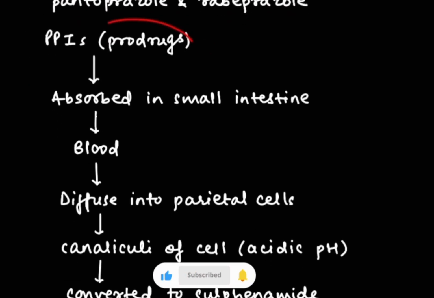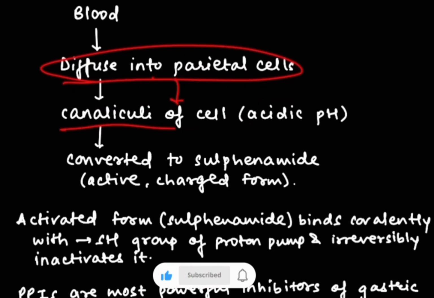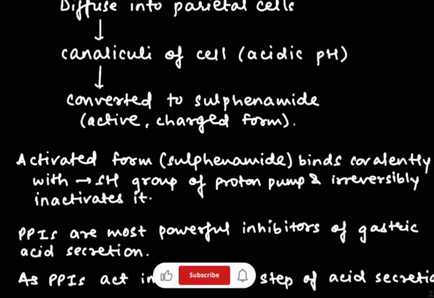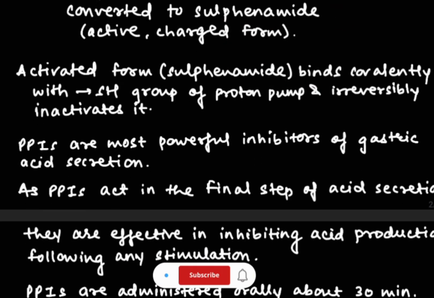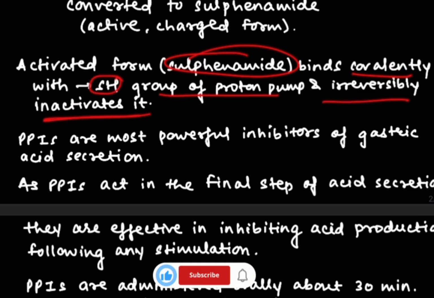These PPIs act as prodrugs and are absorbed in the small intestine, then enter the blood, and from the blood they enter the parietal cell. They diffuse into the parietal cell, then reach the canaliculi of the cell where there is acidic pH, and they are converted into their active or charged form, sulfonamide, in the presence of acidic pH. Now this activated form, sulfonamide, binds covalently with the SH group of the proton pump and irreversibly inactivates the proton pump.